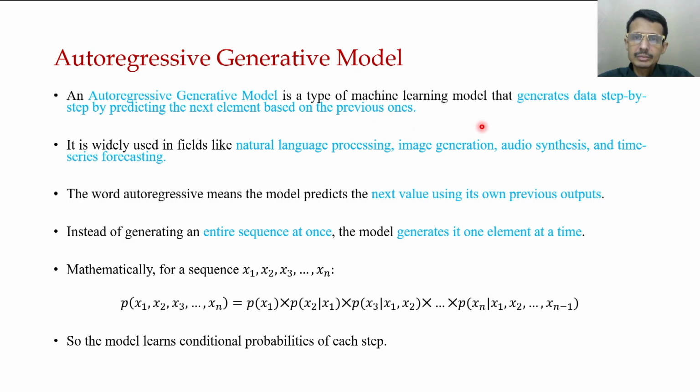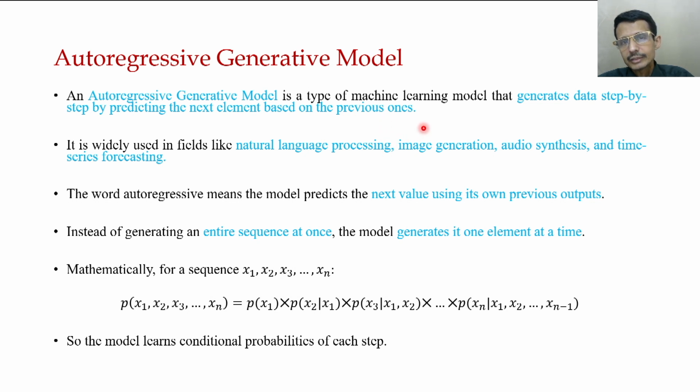Let's consider a sentence: India is a great country. Now if we want to generate this, we are not generating the entire sentence at once. Rather, it generates the words one by one. First India, then is, then a, then great, then country, and so on. When we predict India, it is predicted on its own.